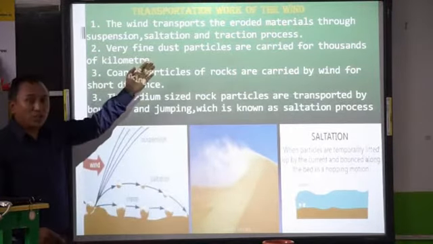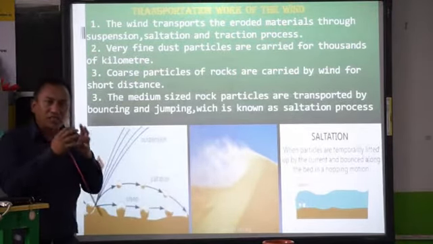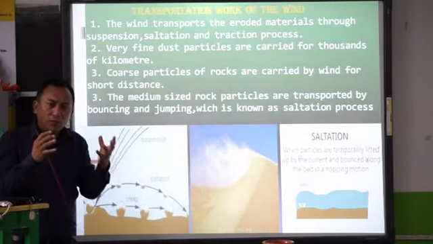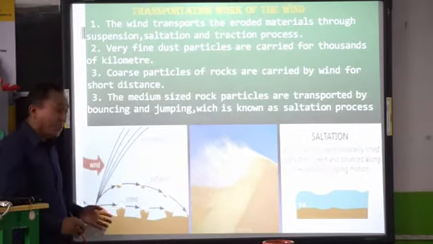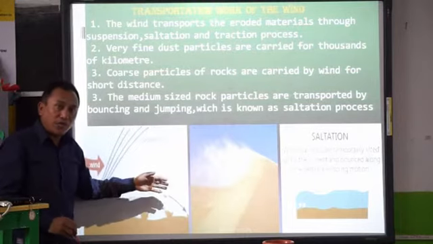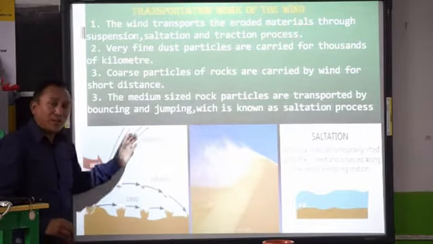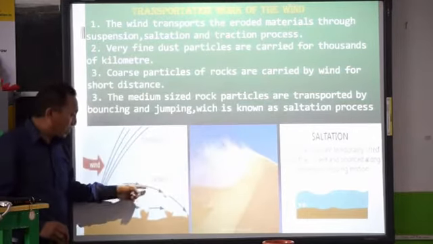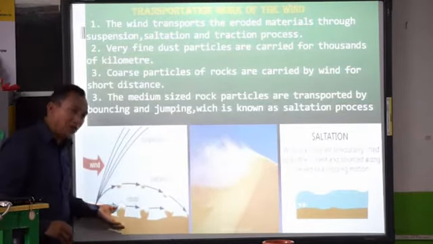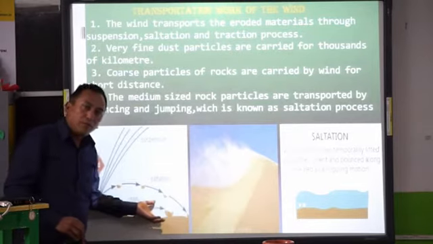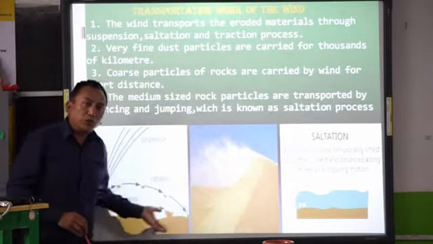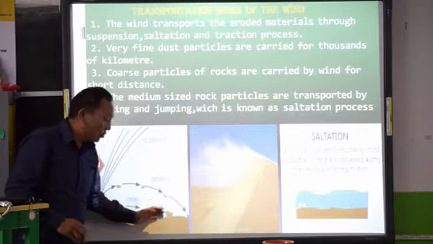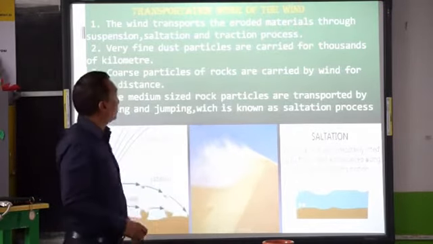But then traction process is when the rocks are bigger in size, the sediments are bigger in size, the gravels are bigger in size, whereby they cannot fly, they cannot hop and jump, but rather they are taken in the air, they are blown in the air. See? But they cannot hop and jump, but rather they roll on the ground. Because they are heavy, they are pushed by the wind, and as they move, they roll on the ground and move. That process is called traction.